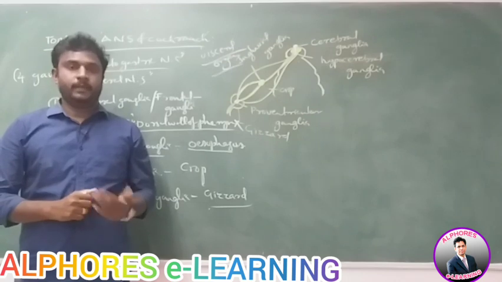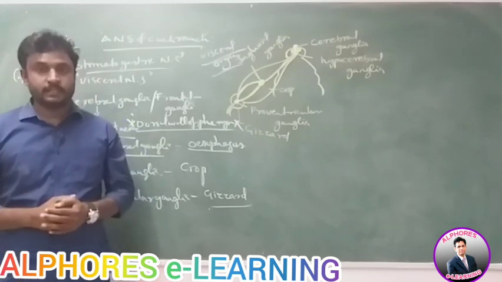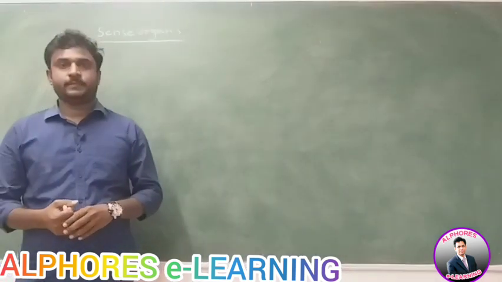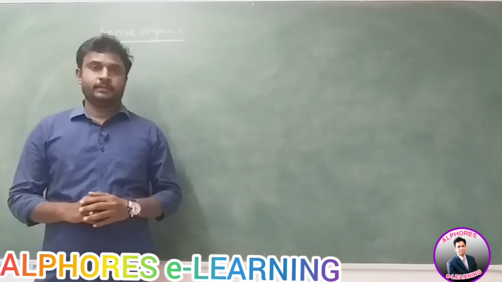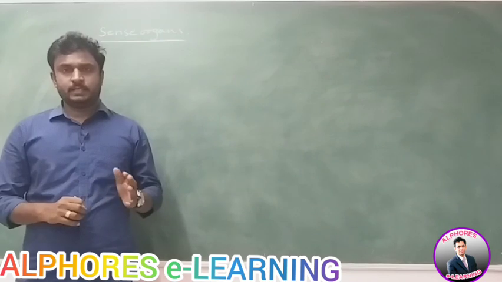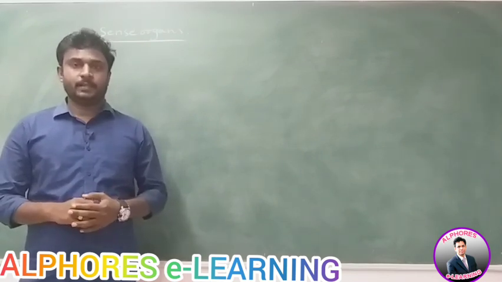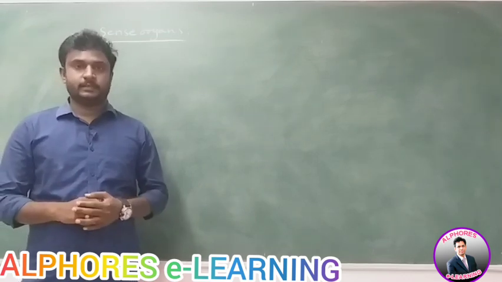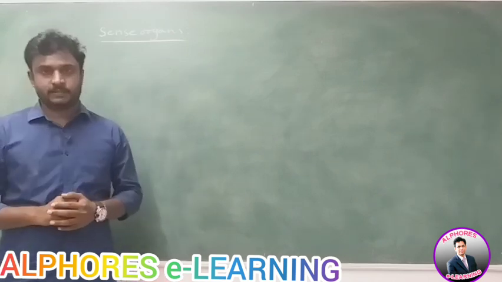Next, we move to the next topic, that is sense organs of cockroach. What are the sense organs present in the cockroach? We discussed the sense organs like mouth parts, labrum, labial parts, maxillary parts, then antennae, compound eyes, simple eyes. We discussed all these in the previous classes.